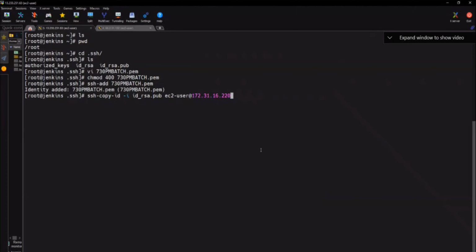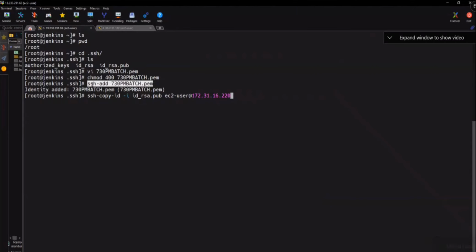Please see the command. What have we done now? Tell me, from first. First, what did we do? We ran ssh-keygen, and then the keys got created. What is the path where the keys are stored? /root/.ssh. After that, we checked, using the eval command, whether our SSH agent is working or not. After that, we created a PEM file and modified the permissions for it. And this PEM file we have given to our SSH. What did we do? ssh-add. Say that, ssh-add, and we have added the PEM file to our SSH.